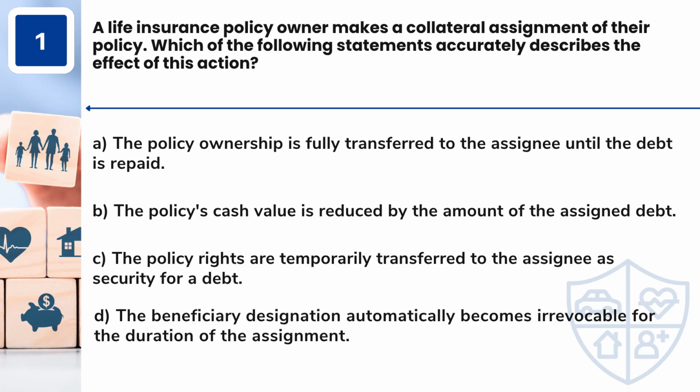B. The policy's cash value is reduced by the amount of the assigned debt. C. The policy rights are temporarily transferred to the assignee as security for a debt. D. The beneficiary designation automatically becomes irrevocable for the duration of the assignment.